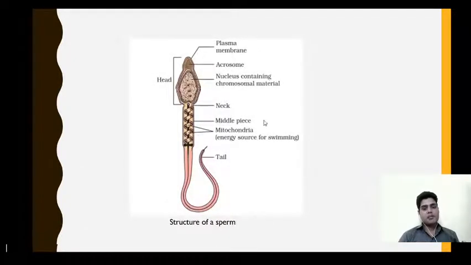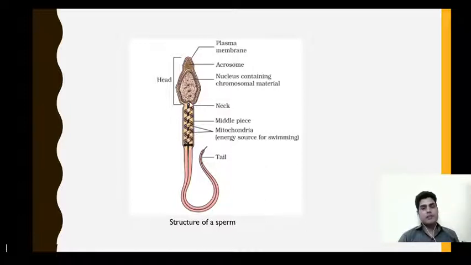Now this is the typical structure of a sperm or spermatozoa. It consists of three parts: the head part, the second is the neck part, and the last is the tail part. So these are the parts of a sperm. The head consists of the acrosome and the nucleus containing chromosomal material. All the parts of the sperm are enclosed by a plasma membrane.